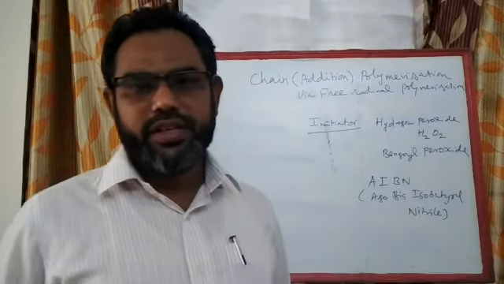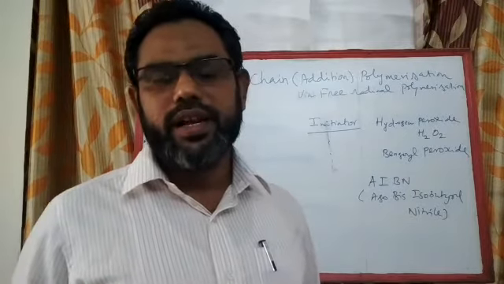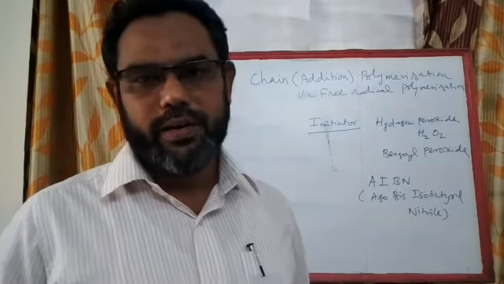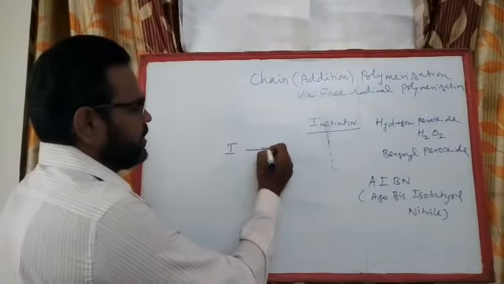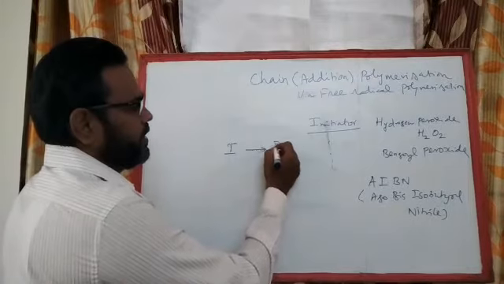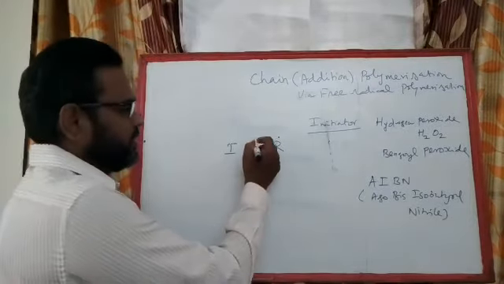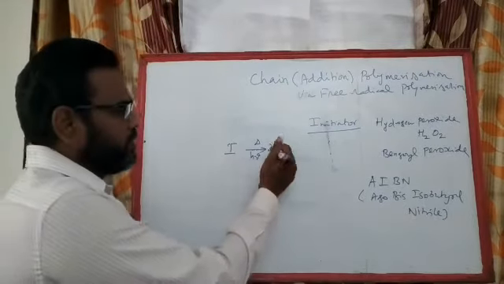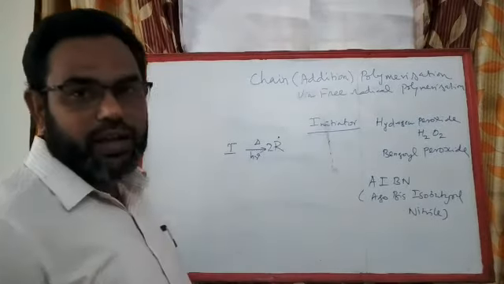So initiators give you a pair of free radicals. Free radicals contain an unpaired electron. So the general scheme is that an initiator upon thermal or photochemical means decomposes to give you radicals with an odd number of electrons.